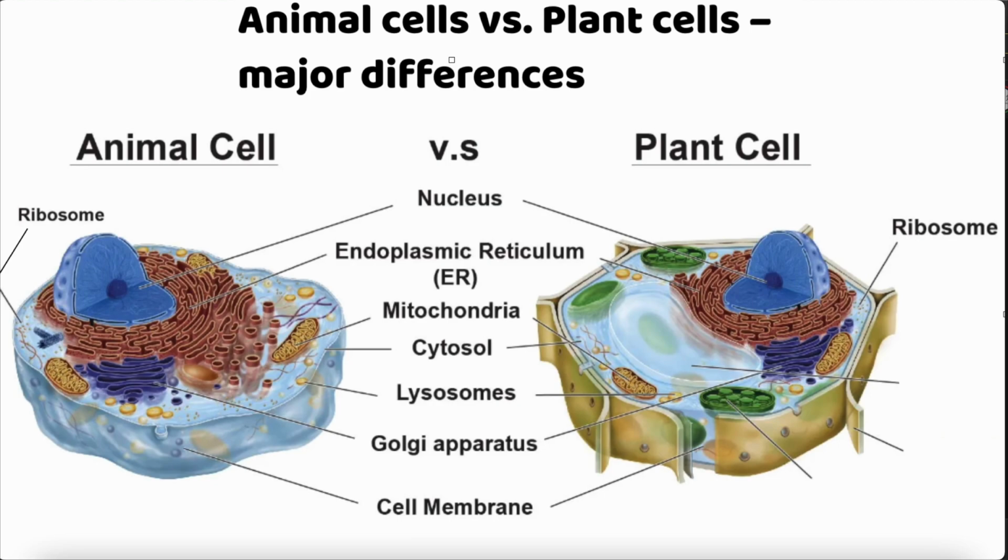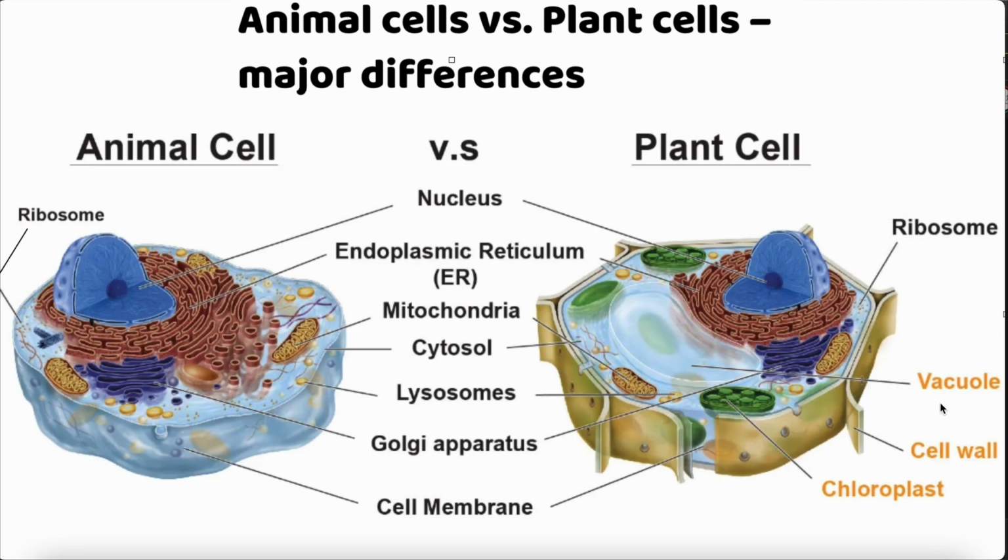What are the major differences between animal and plant cells? We know that they have a nucleus, that's the similarity. They have all these organelles which are also membrane-bound, so all these organelles are similar. But there are a few extra organelles present in plant cells which make them different from animal cells. What are those? They have a big vacuole, a cell wall, and chloroplasts. These are the three organelles that are only present in plant cells. You will not see these organelles in animal cells.